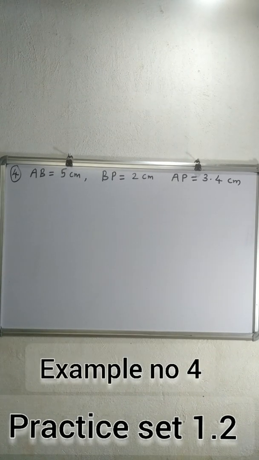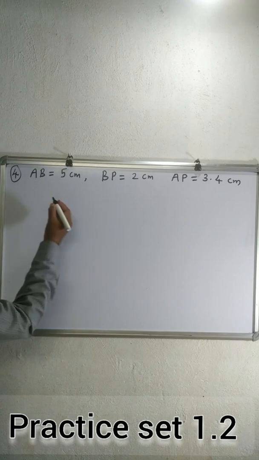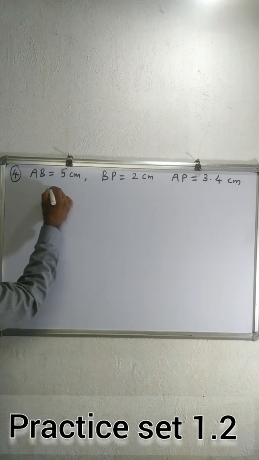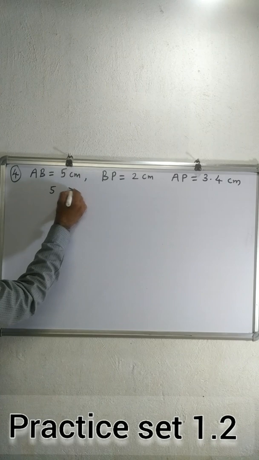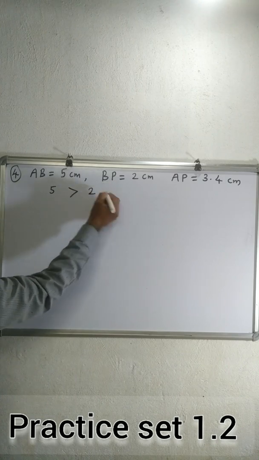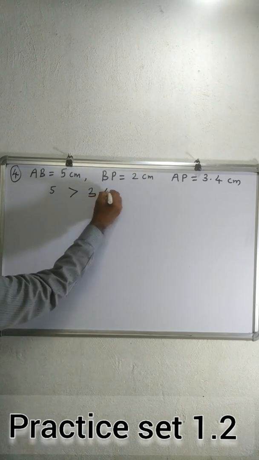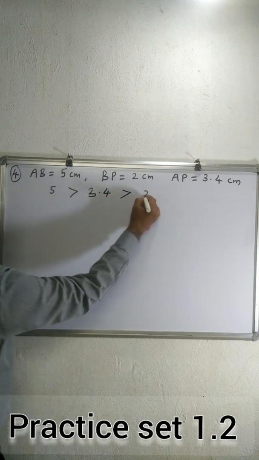Fourth example, if the length of segment AB is equal to 5 cm, BP is equal to 2 cm and AP is equal to 3.4 cm, compare the following segments. You have to compare which is the greatest and which is the smallest one. So here, as per the lengths given, you can compare. 5 cm is greater than 2 cm, and 3.4 is greater than 2.